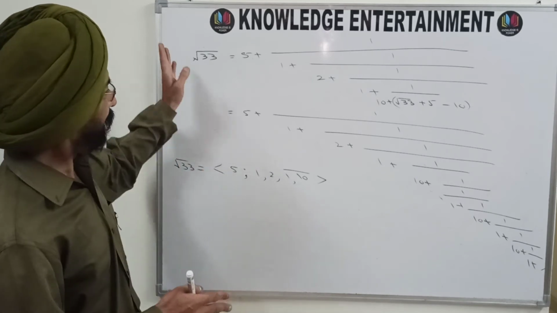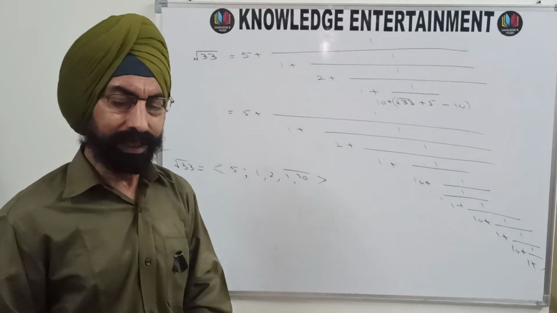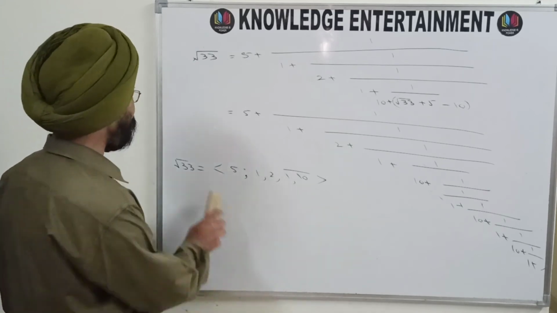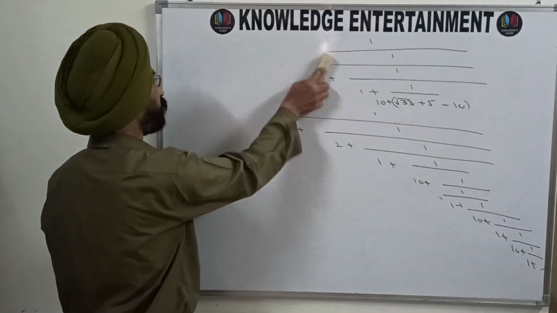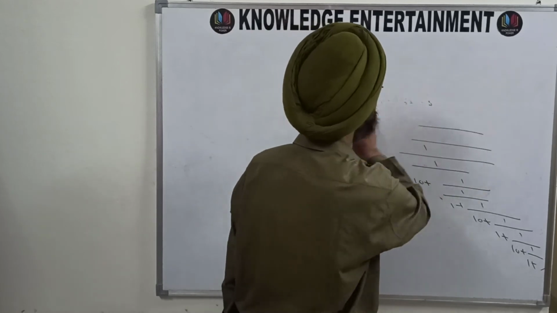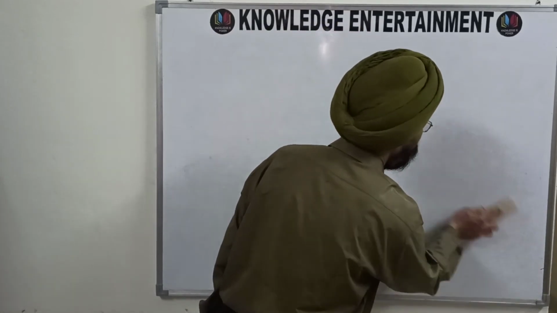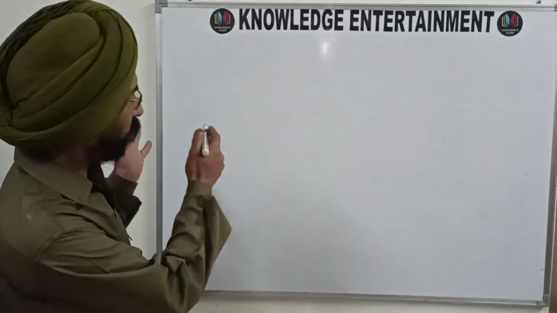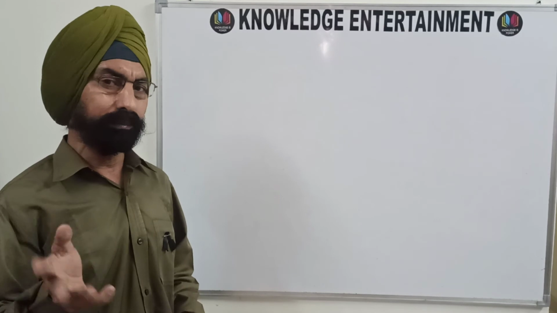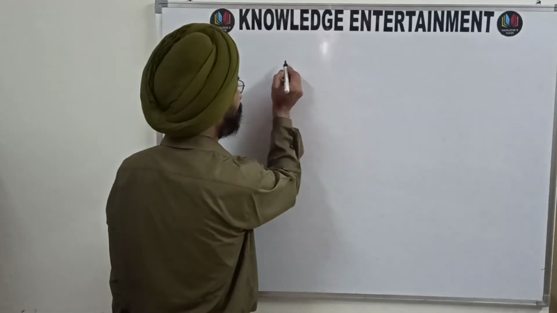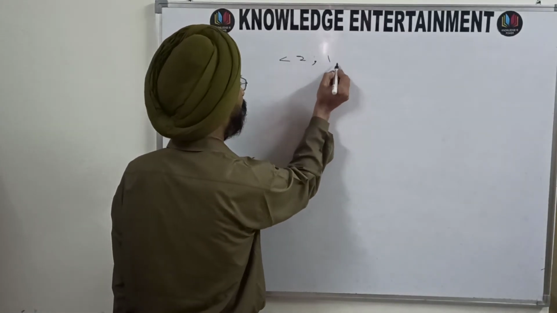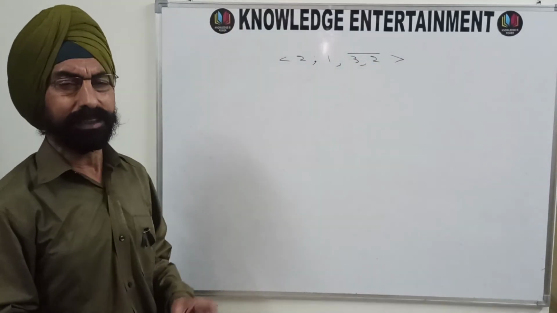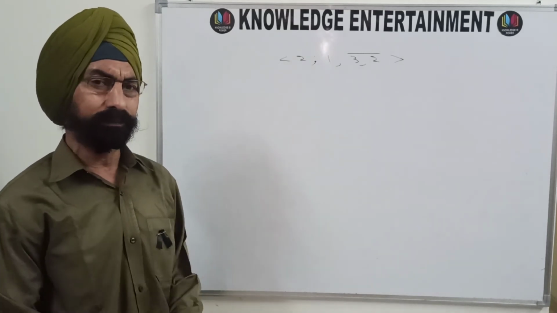So here, how to write an irrational number into a periodic infinite simple continued fraction. And now let us have an example on the reverse process. Reverse process means an infinite periodic simple continued fraction is given to you and you are to obtain the irrational number represented by that. Suppose I am taking this number 2, 1, 3, 2 bar. 3, 2 bar means 3, 2 is being repeated. 3, 2, 3, 2, 3, 2, 3, 2 and so on.